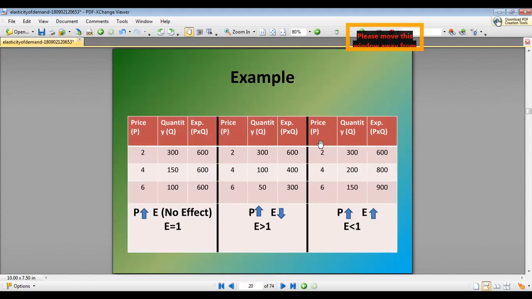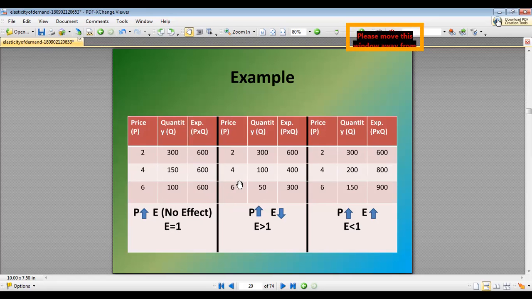So let us understand with the help of this example. Price is given 2, 4, 6, quantity is given 300, 150 and 100, and then we will calculate expenditure, that is price multiplied by the quantity, and it is unchanged, 600, 600, 600. So when the price is increasing from 2 to 4 to 6, but the expenditure remains the same, it means there is no effect, then the value of Ed will be equal to 1.